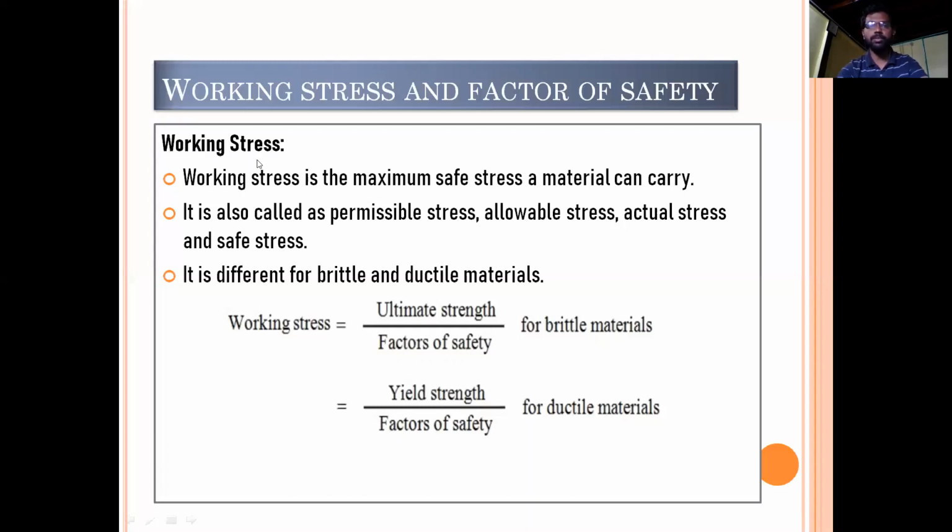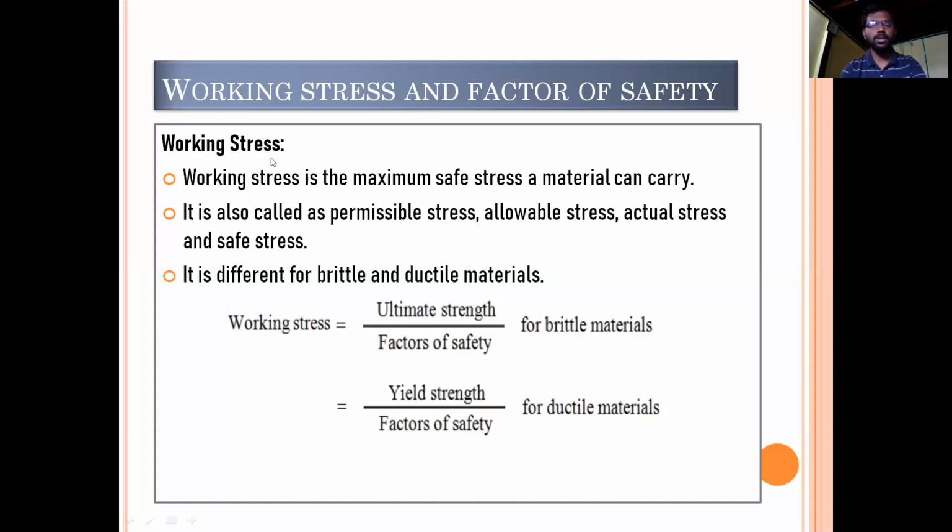So all these are nothing but working stress. Whenever we are solving a problem, in the problem statement they may give you only working stress, or they may say permissible stress, allowable stress, actual stress or safe stress. All these are the same. There should not be any confusion, because the wordings are different but the meaning is the same. Whenever these wordings are given, you should always think that it is a working stress.